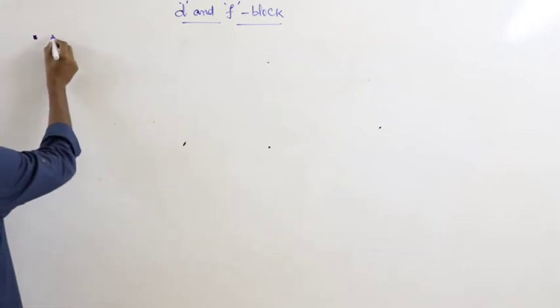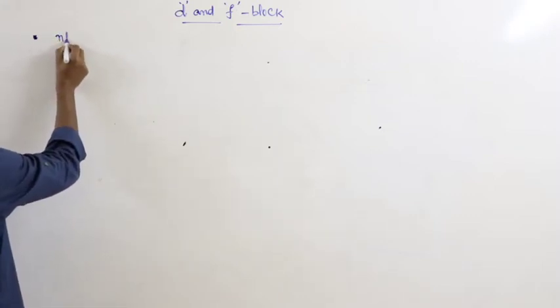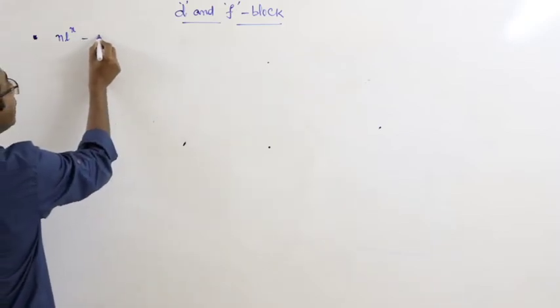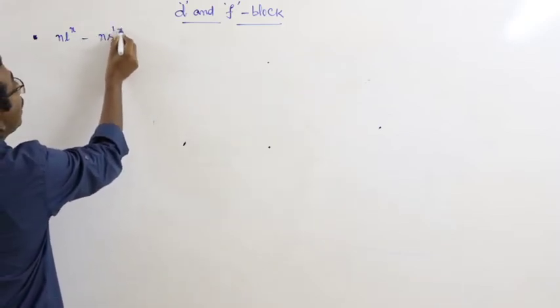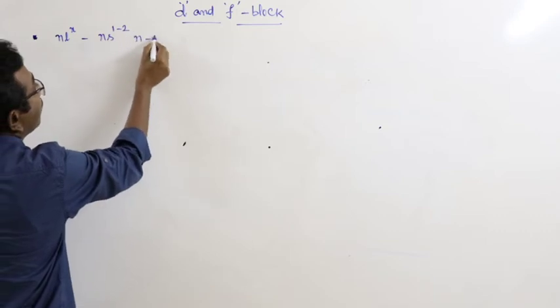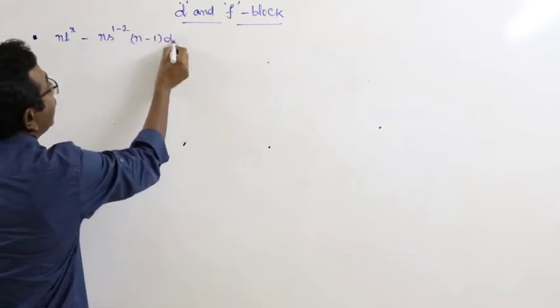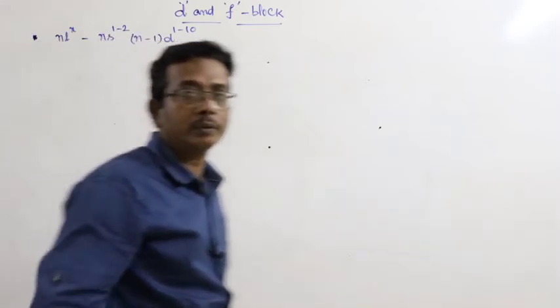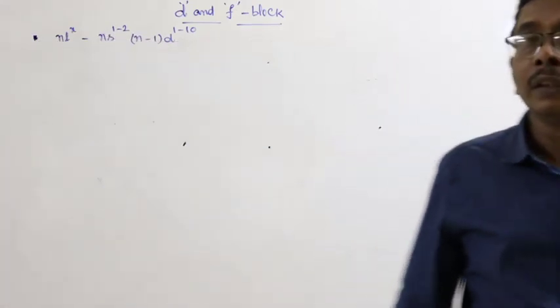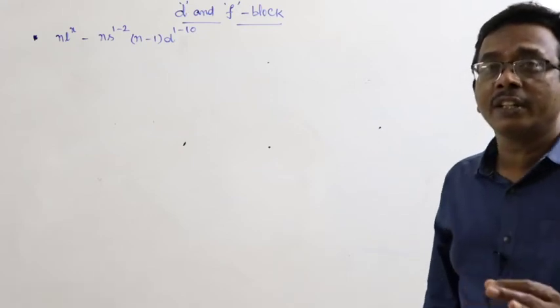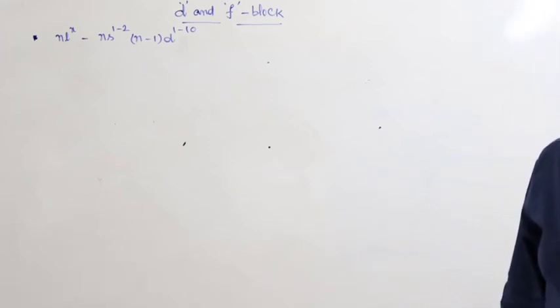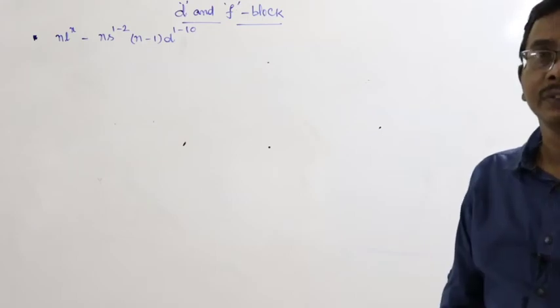The general outermost electronic configuration of d block elements is ns1 to 2, (n-1)d1 to 10. The elements in which the differentiating electron goes into the d subshell are known as d block elements.